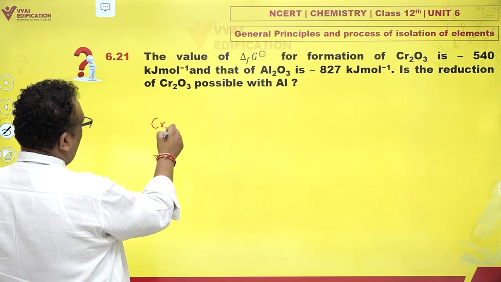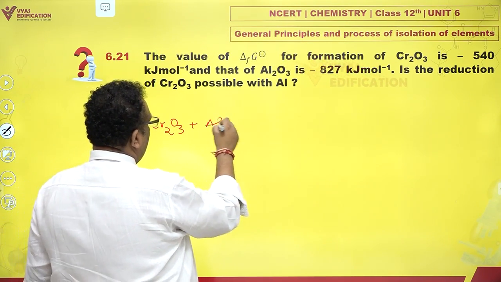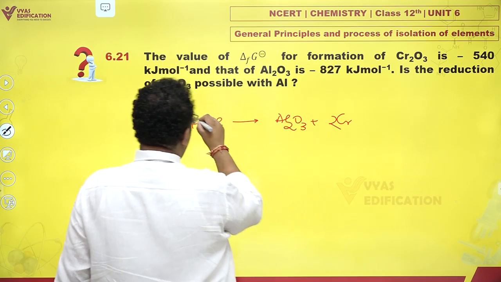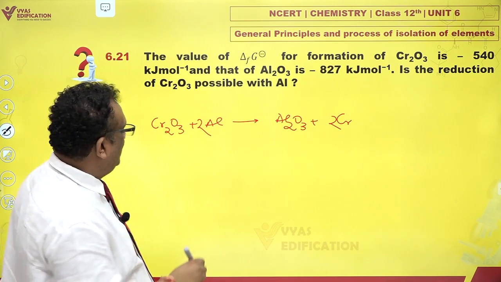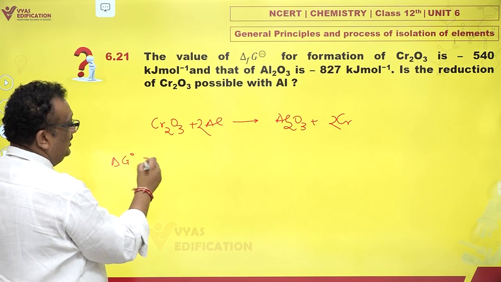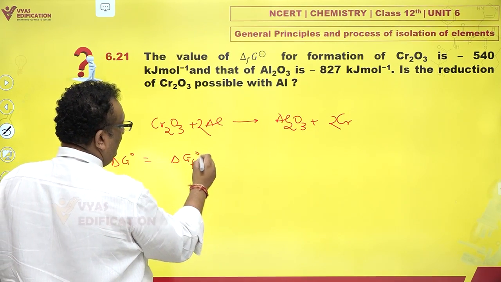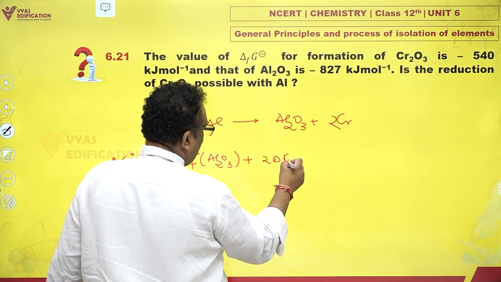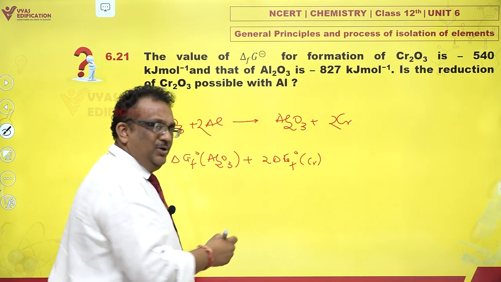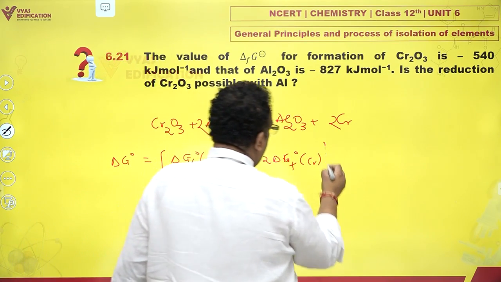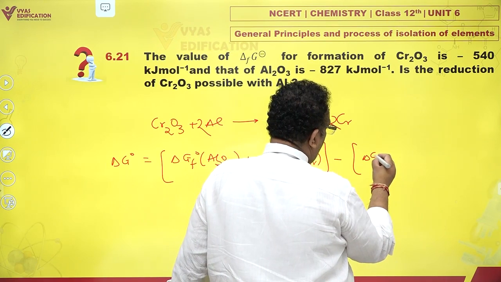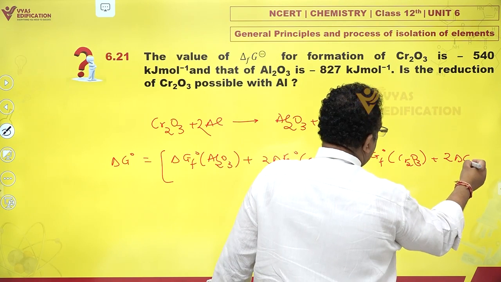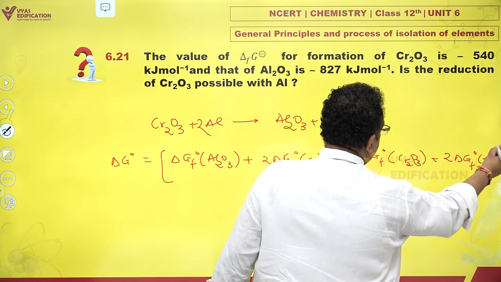If we have the reaction Cr2O3 plus aluminium giving you Al2O3 plus Cr, delta G naught for the reaction is delta GF naught for Al2O3 plus 2 times delta GF naught of chromium, minus delta GF naught of Cr2O3 plus 2 times delta GF naught of aluminium.